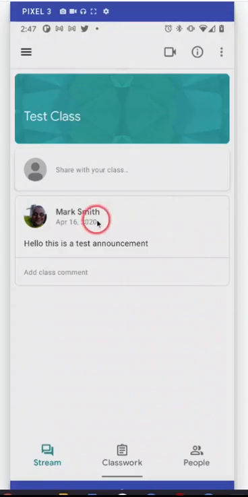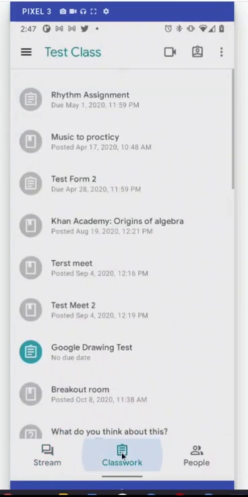Okay, so we left off on the stream. So now what we're going to do is go down to this next icon here, which is called Classwork. Classwork is really the guts of the app and the guts of the classroom. The reason I say that is because this is where a teacher has to go all the time to post assignments, materials, whatever it is in the class.